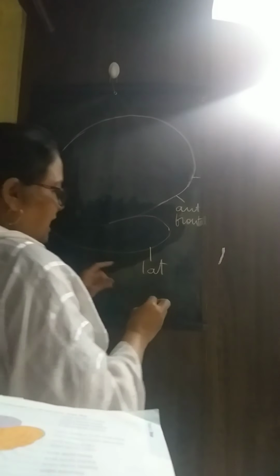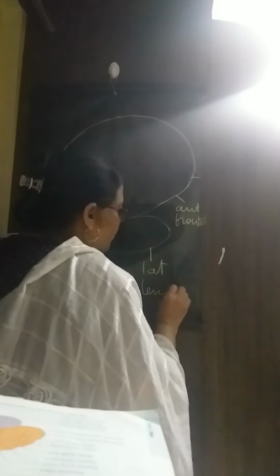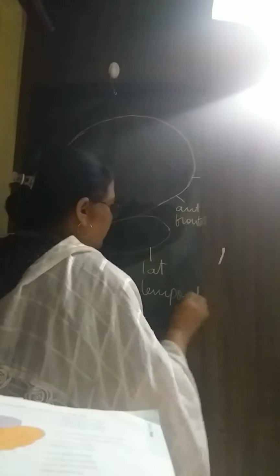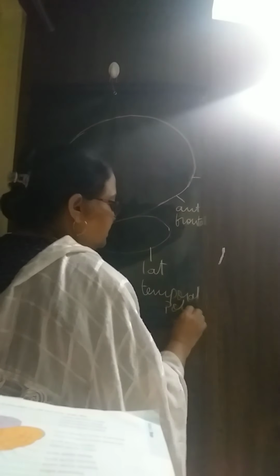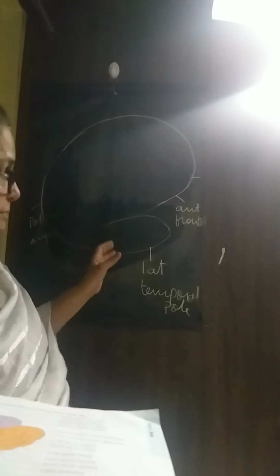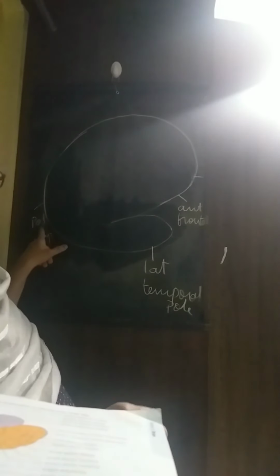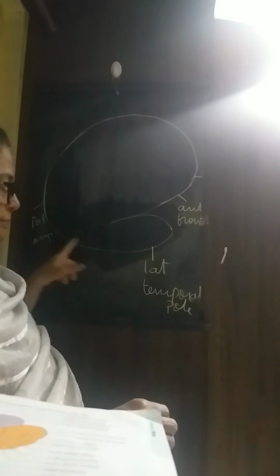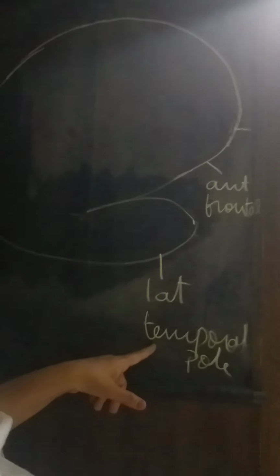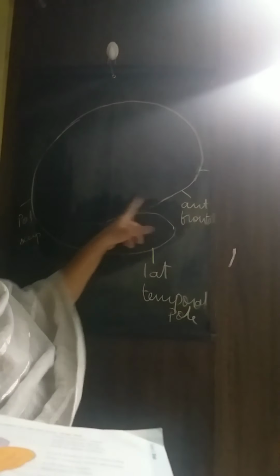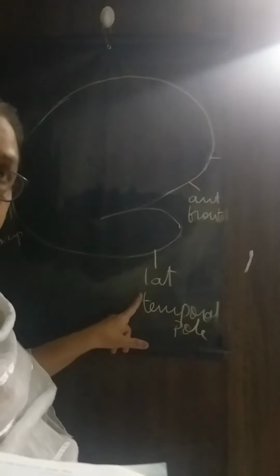The posterior is called the occipital pole. And the lateral is called the temporal pole. So these are the three poles of the cerebrum.